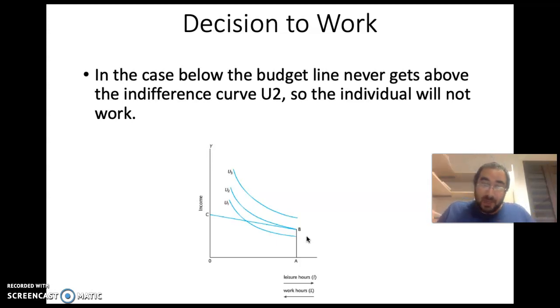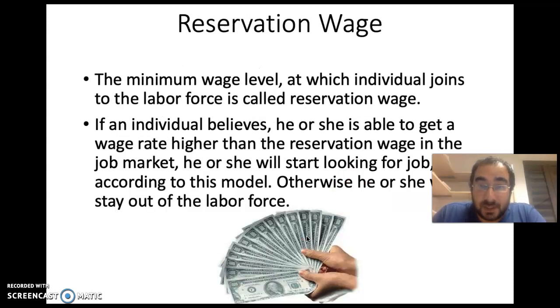If you get just this wage, then the individual will decide to work, and if the wage is higher, he will certainly work. So that threshold, the minimum wage at which an individual will decide to work, is called in labor economics the reservation wage.